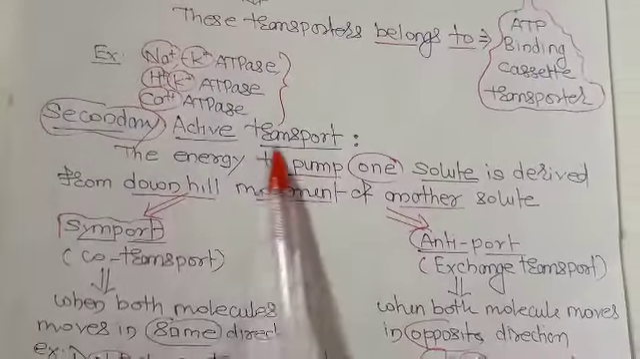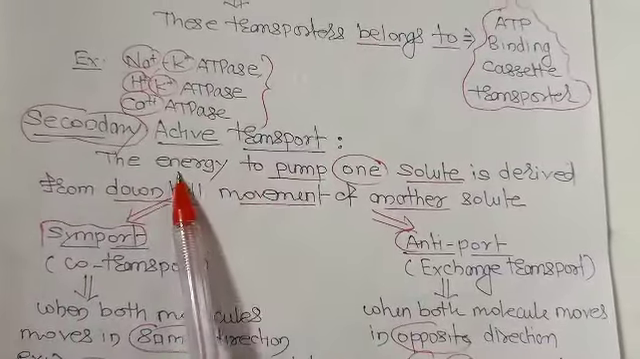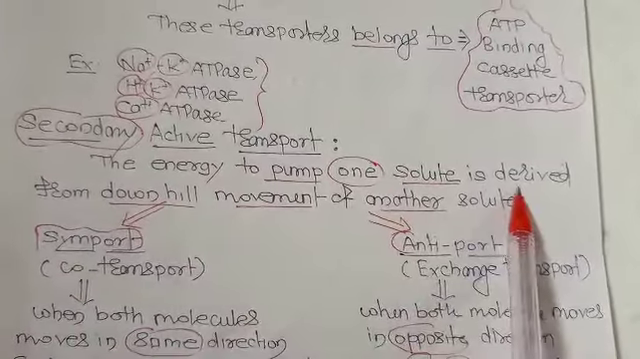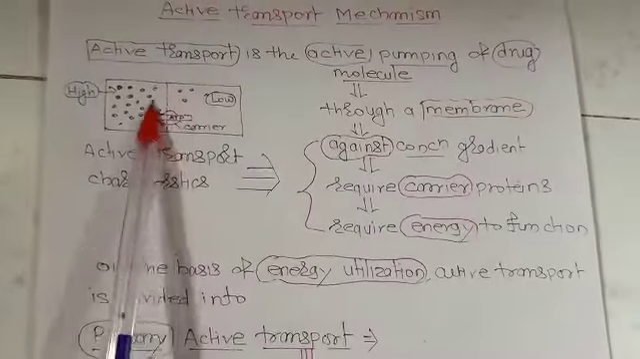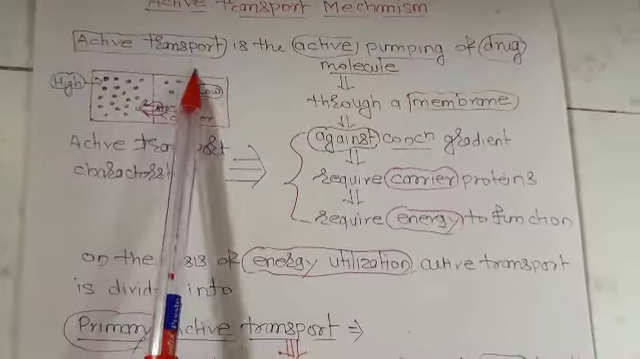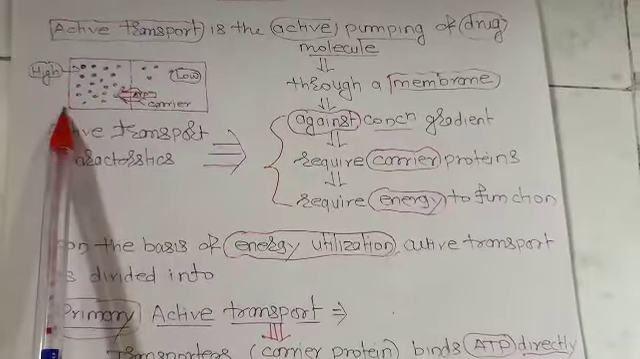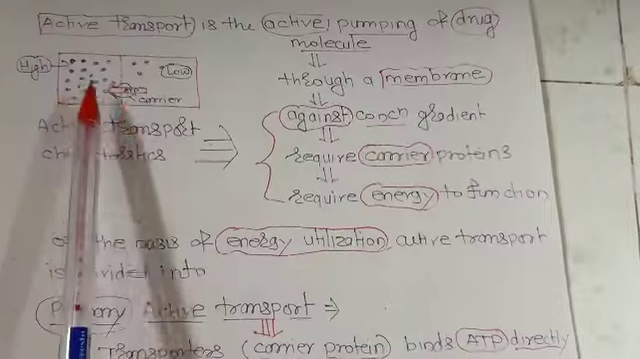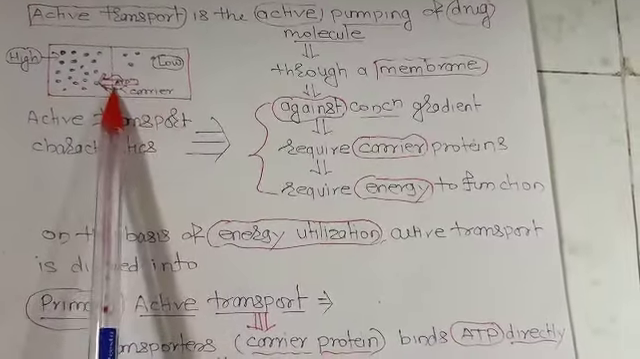Now secondary active transport mechanism. In secondary active transport mechanism, the energy to pump one solute is derived from downhill movement of another solute. Here there is an uphill movement. As you can see, active transport means against a concentration gradient there is uphill movement, and this uphill movement is mediated by carrier proteins and it also requires energy.